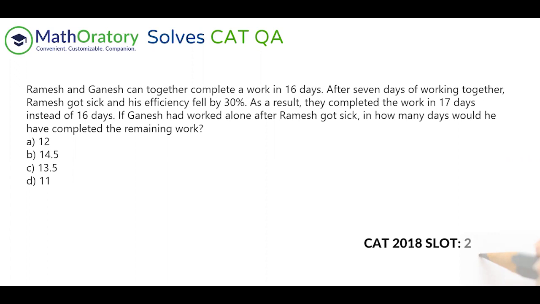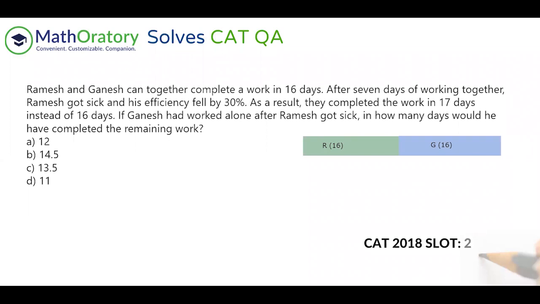Let us say that this block indicates the amount of work Ramesh has done when they're working together in 16 days. And this block indicates Ganesh's work in 16 days. So when they work together, this part is completed by Ramesh in 16 days, and this part is completed by Ganesh in 16 days.